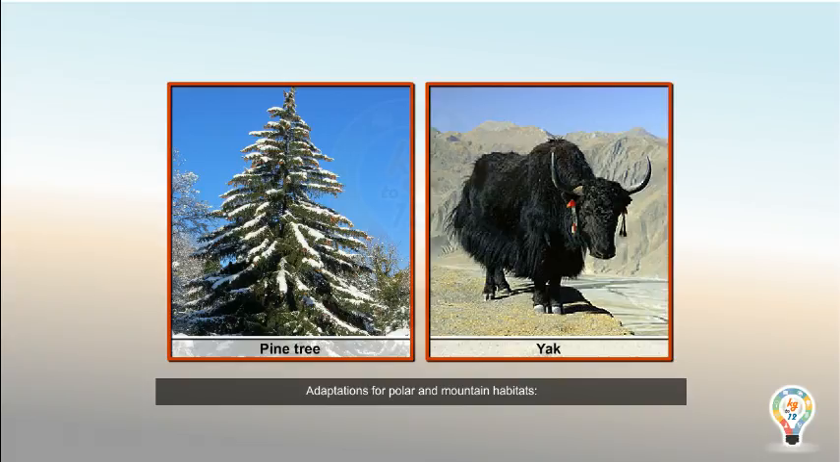Adaptations for polar and mountain habitats. Pine trees have sharp needle-like leaves which help the snow to slide off easily and thus it can survive on mountains. Animals such as yak have thick fur to protect themselves from cold.